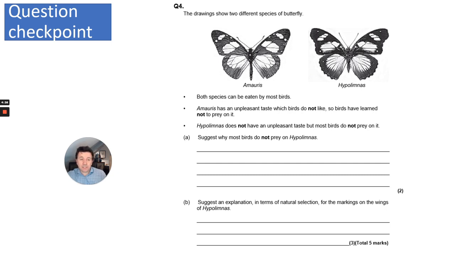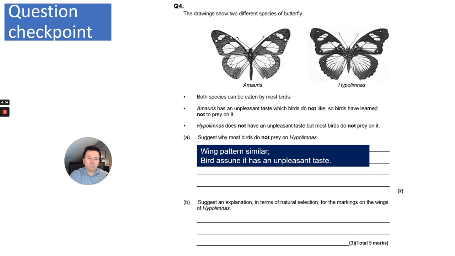So it says both species can be eaten by most birds. Amarimus has an unpleasant taste, which birds do not like, so birds have learned not to prey on it. Hippolymus does not have an unpleasant taste, but most birds do not prey on it. And it says, suggest why most birds do not prey on Hippolymus. That's basically because the wing pattern is similar. So the bird assumes it has an unpleasant taste, or it won't like it if it eats it, so it then avoids it.